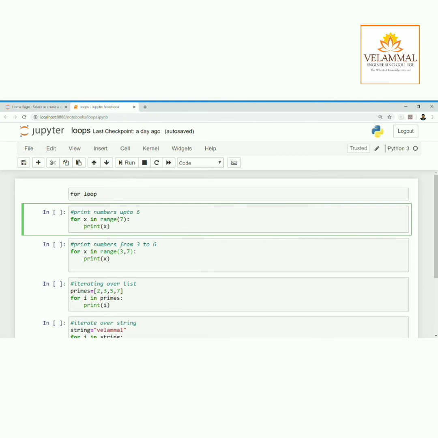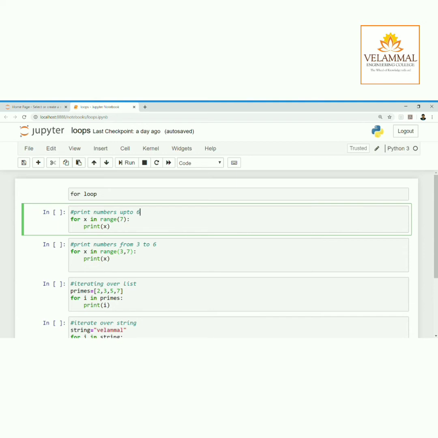In this example, we are going to learn about for loop. The first example is to print the numbers up to 6. This is the syntax for loop. For x in range 7. Here x is the iterator variable. The range function is used to specify the range, that is, the starting and ending point. So from where to where the loop must get executed is specified by the range function.